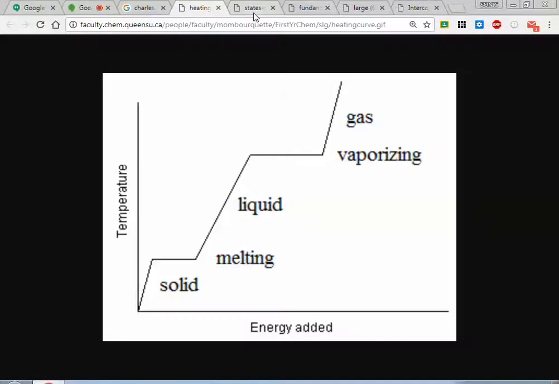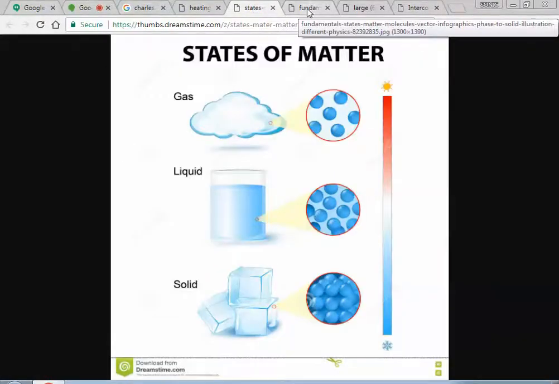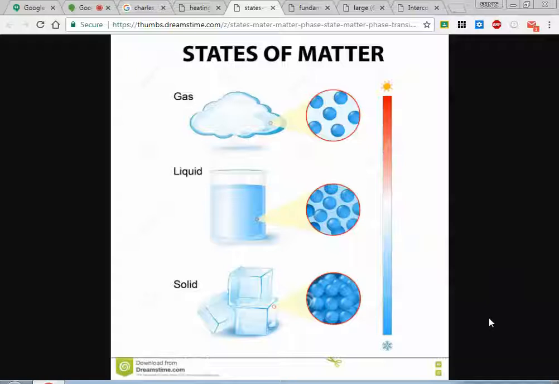If we go over here to a simple diagram, we've seen a few of these before. Think of water as your choice of matter. It's a compound, as we've talked about before. It is a pure substance, which means that it can't be broken apart easily. It's got chemical bonds that hold hydrogen atoms to oxygen atoms. But you can freeze it to a solid. You can add heat energy to it.